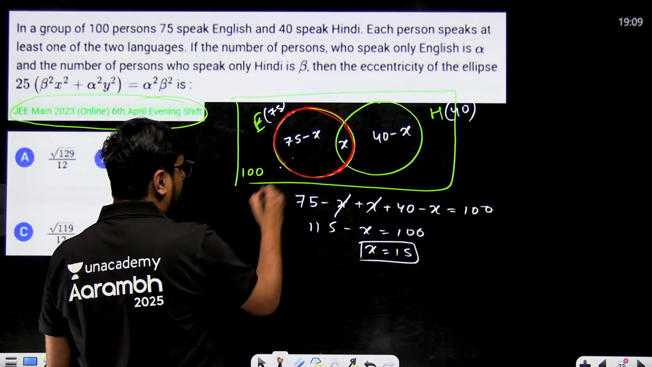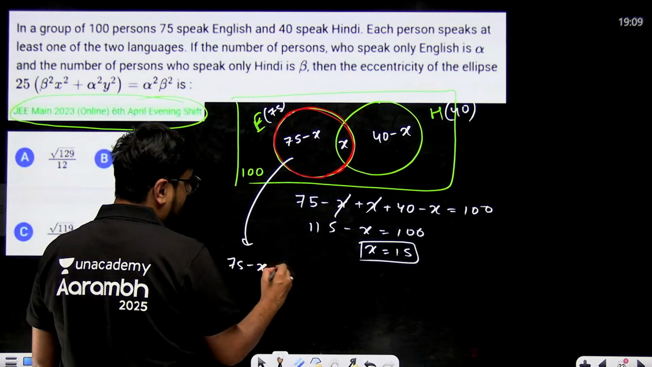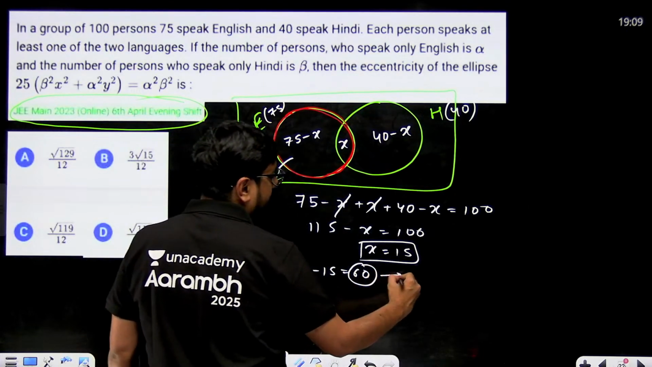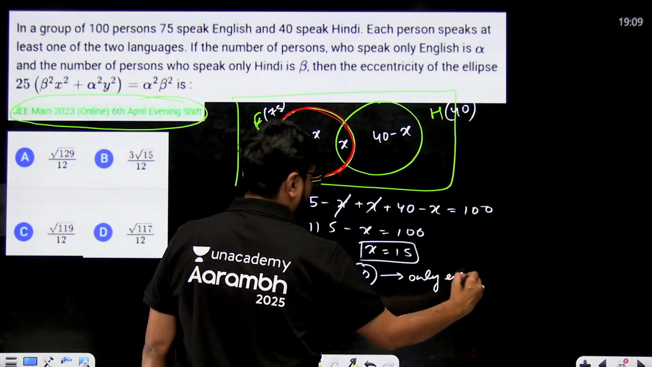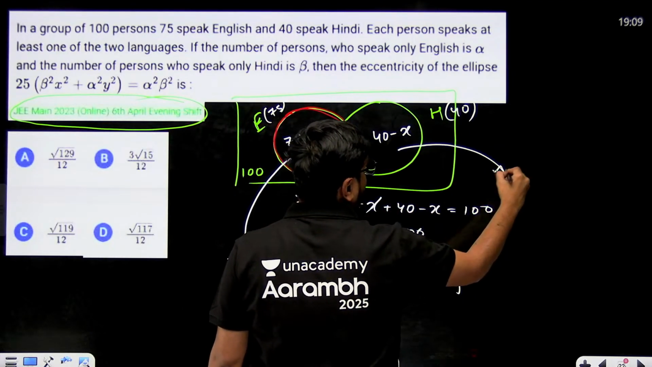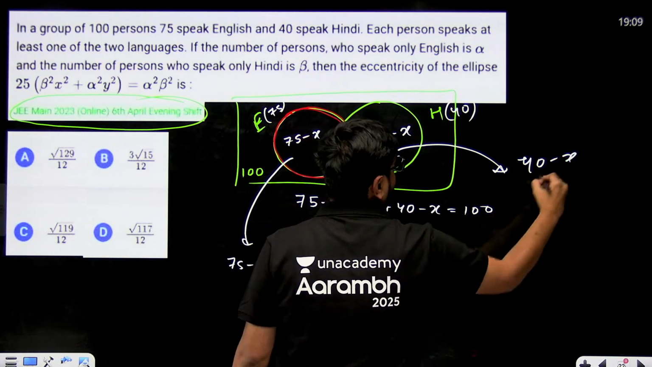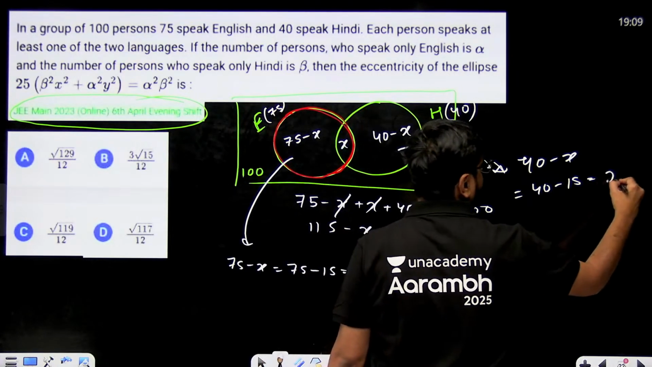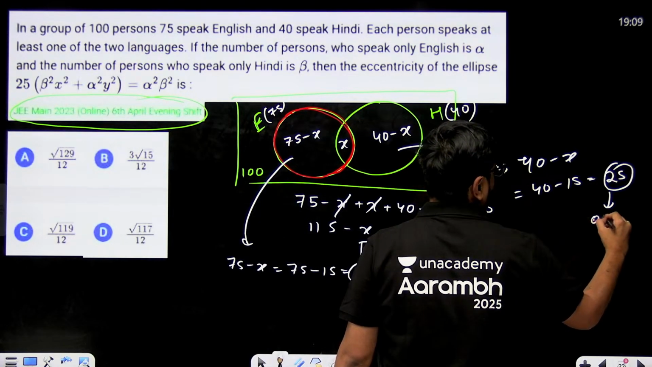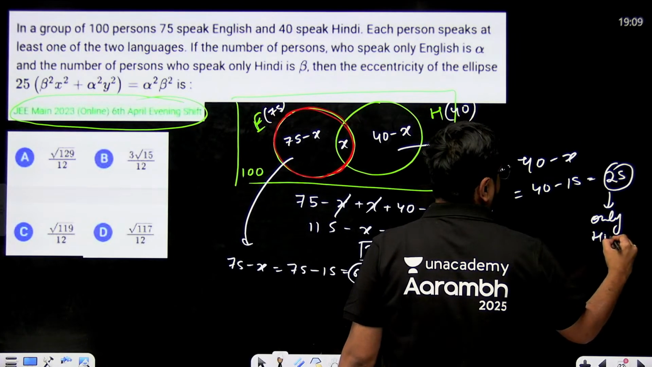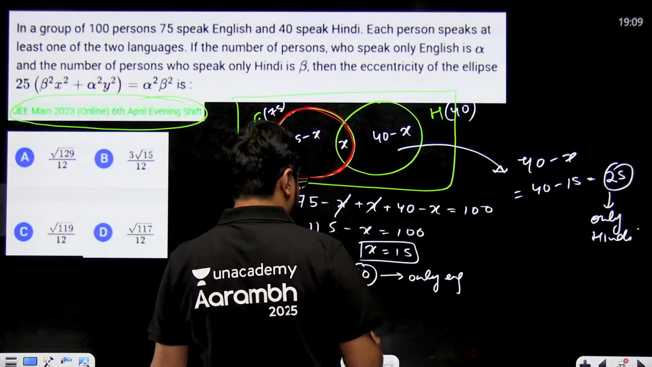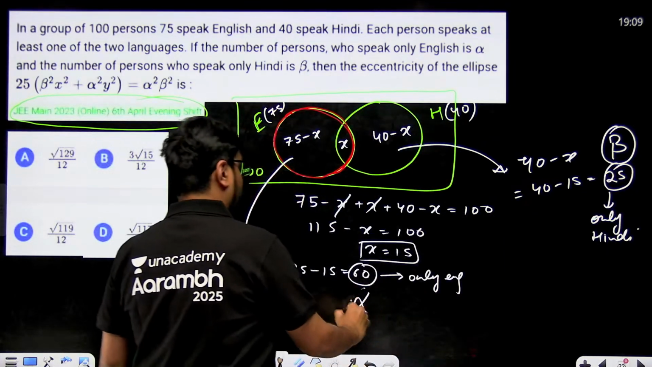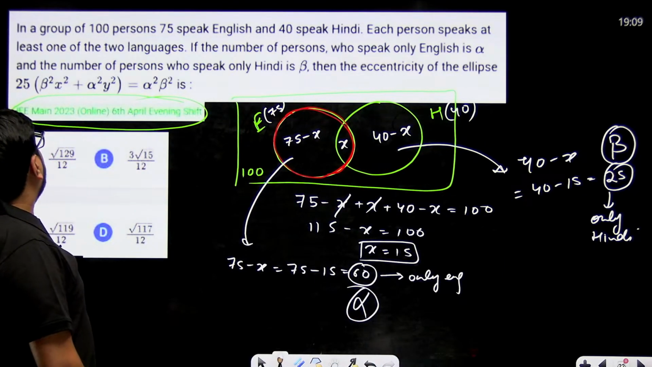People who speak only English will be 75 minus x, that means 75 minus 15, so 60. These people speak only English. People who speak only Hindi, that means 40 minus x, that means 40 minus 15, that means 25. These people speak only Hindi. So what is your alpha? This is your alpha. This is your beta. So alpha and beta you got.